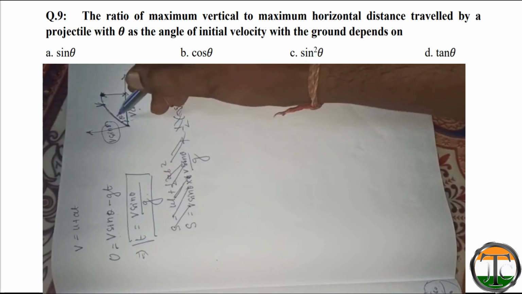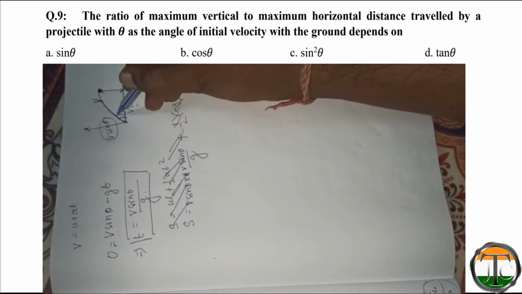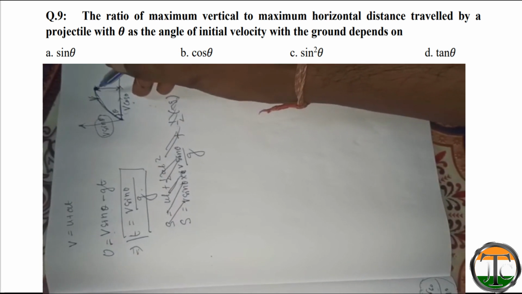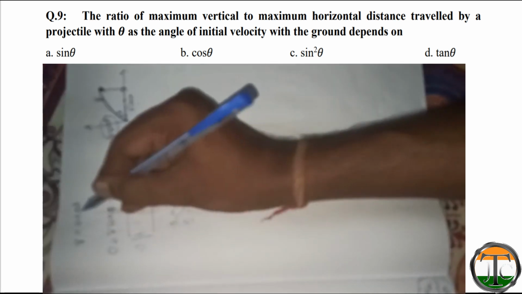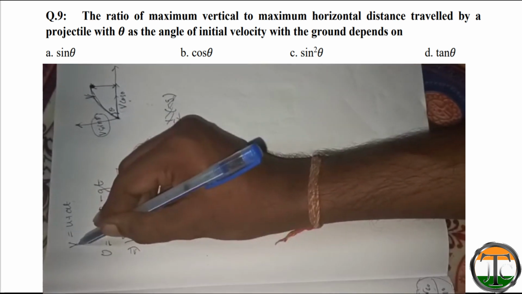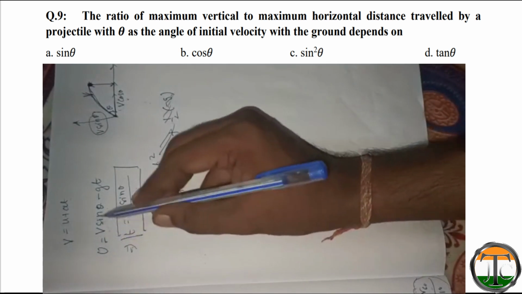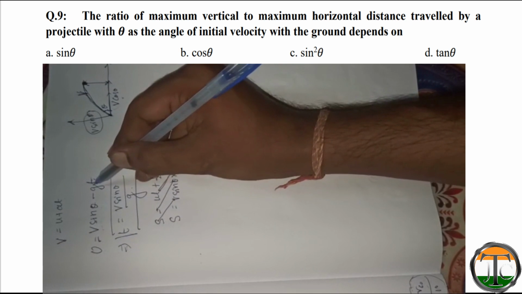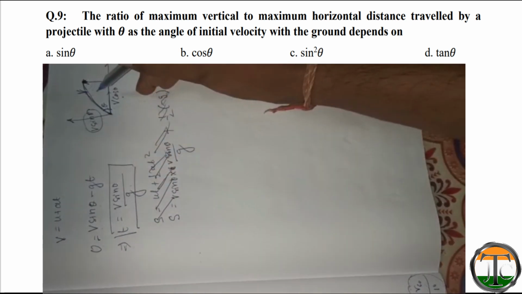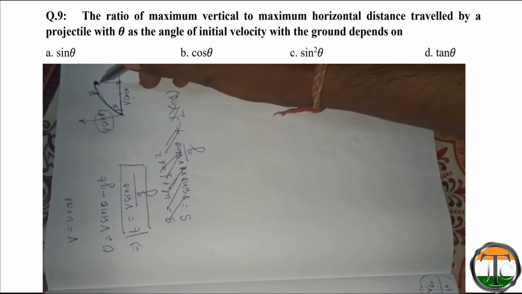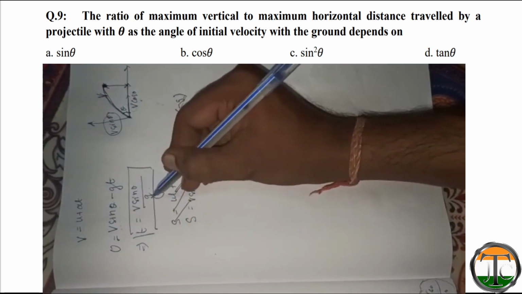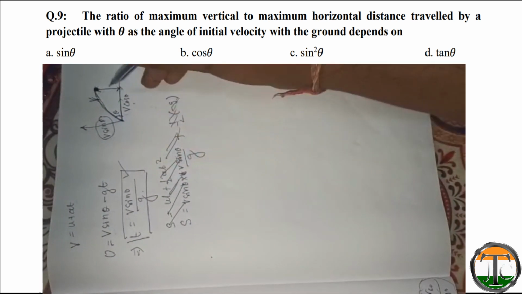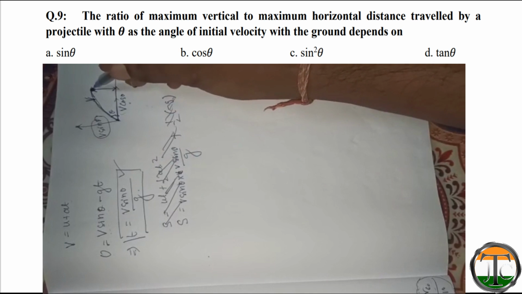So at this top point the stone will have zero vertical velocity. We have the formula v is equal to u plus at. That means this v will be 0 at this peak point. So 0 is equal to v sin theta minus gt. Why have I taken minus gt? Because acceleration will be negative, as we are throwing the stone against gravity. So we get t is equal to v sin theta by g. This is the time taken to reach the top point.